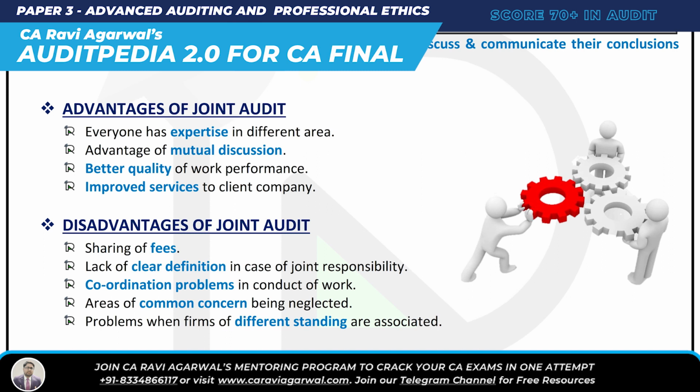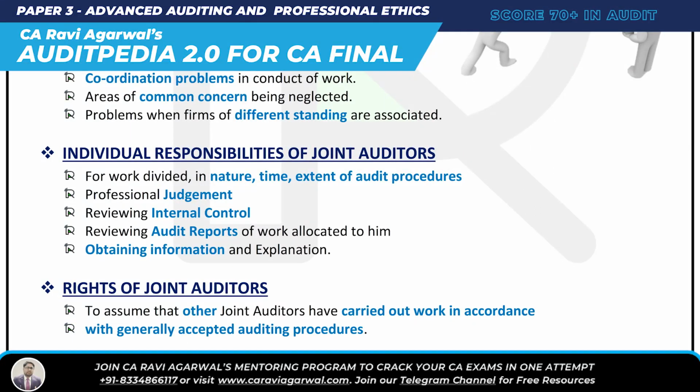All right, and then there are two more questions. Individual responsibility of joint auditor. Very simple. What can be the individual responsibility of joint auditor? You have to apply your professional judgment, review the internal control, review the audit work allocated to him, and obtain information and explanation. For work divided, see the nature, timing, extent of audit procedure.